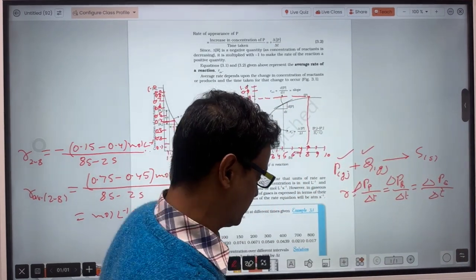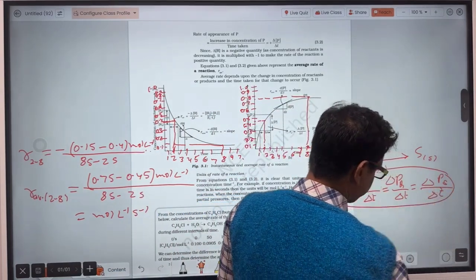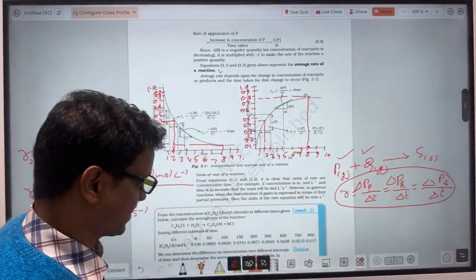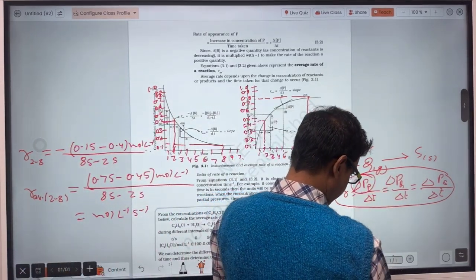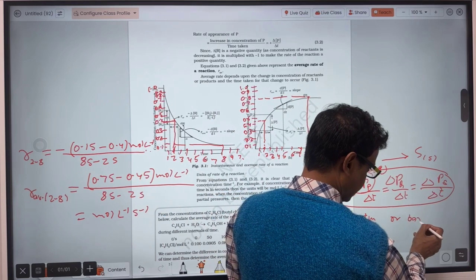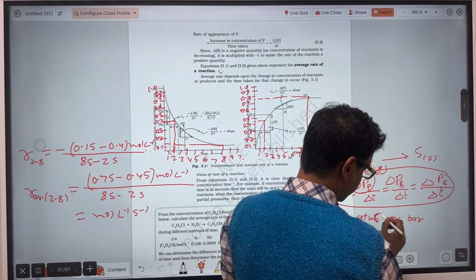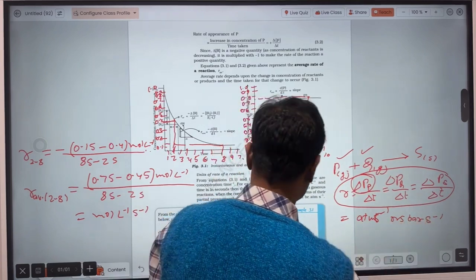So when the reaction takes place in the gaseous phase, the unit will be partial pressure, either atmosphere or bar, whatever you like, upon time, that is second inverse, or Pascal per second.